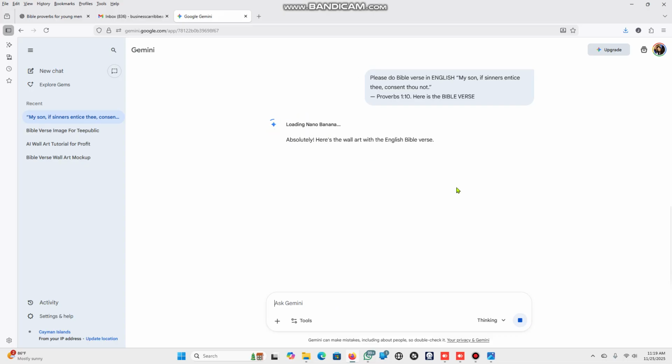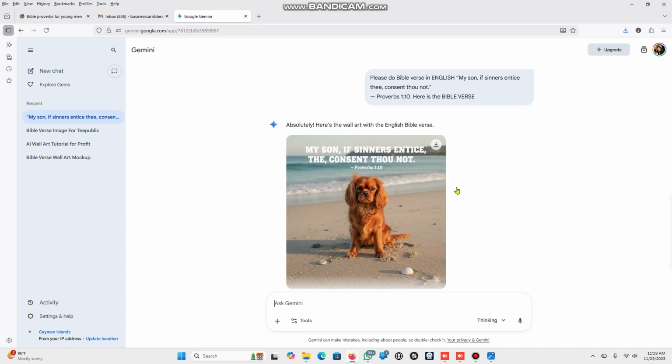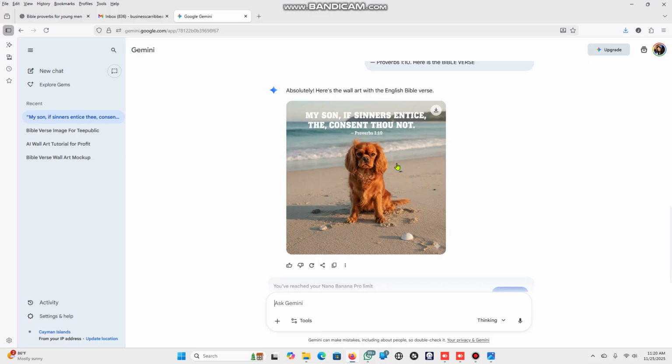So you guys can make good money just off of your faith. Look at that, guys. Isn't that awesome? Okay, guys, and then now you hit download. I mean, if you wanted to make changes, you can. If you wanted this background here to look even a little clearer, here's what I can tell Gemini.